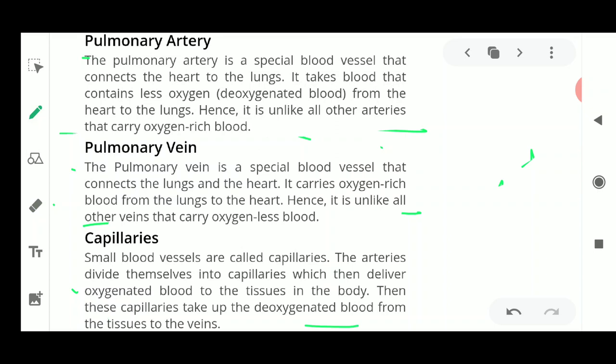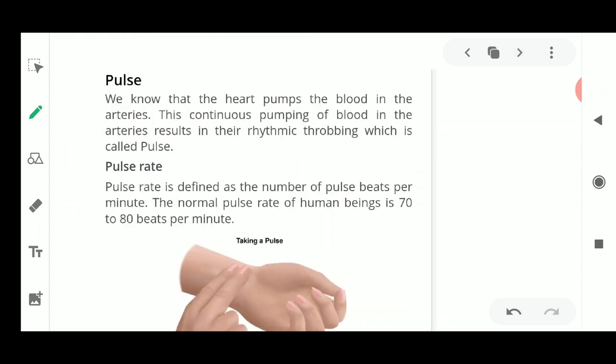So this was all about the blood vessels present in our body. They are of three types: arteries, veins and capillaries. So this was all about these three blood vessels. Now one more topic I'll discuss is the pulse. What do you mean by the pulse?